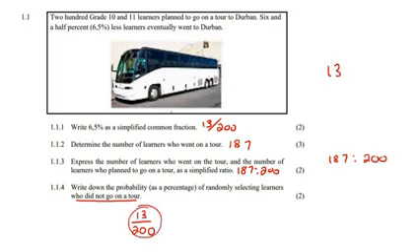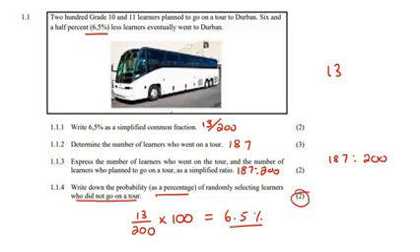Now, you could leave it like that if they wanted it as a fraction, but because they want it as a percentage, you're going to multiply by 100, and then you're going to get 6.5%. But that shouldn't surprise us because we already had it as 6.5%. That's a bit of a silly question. I don't understand.